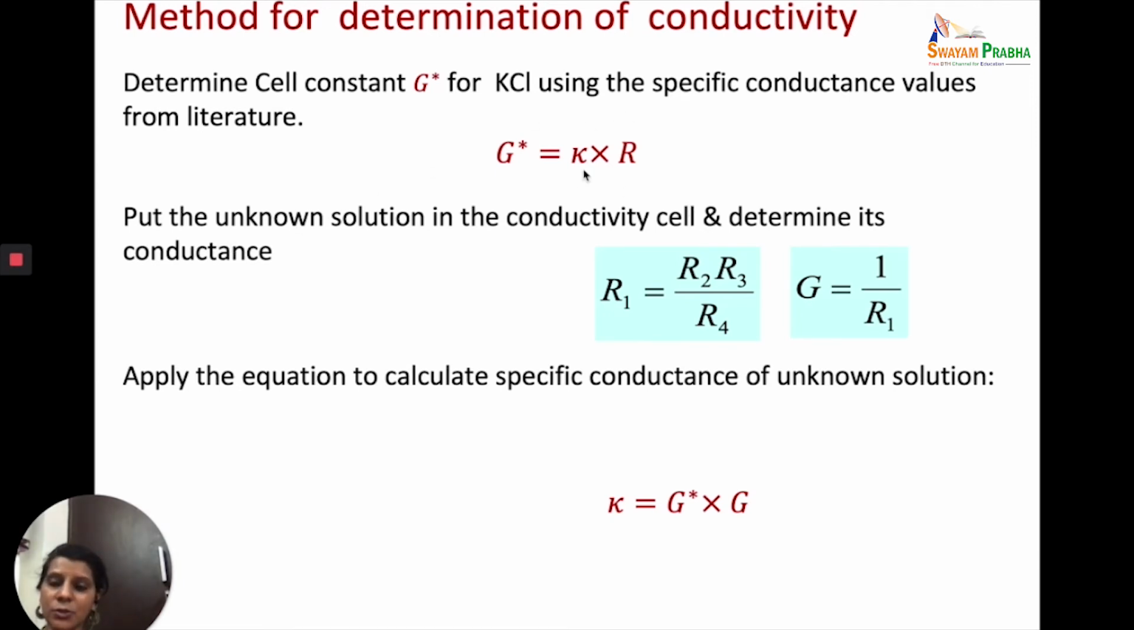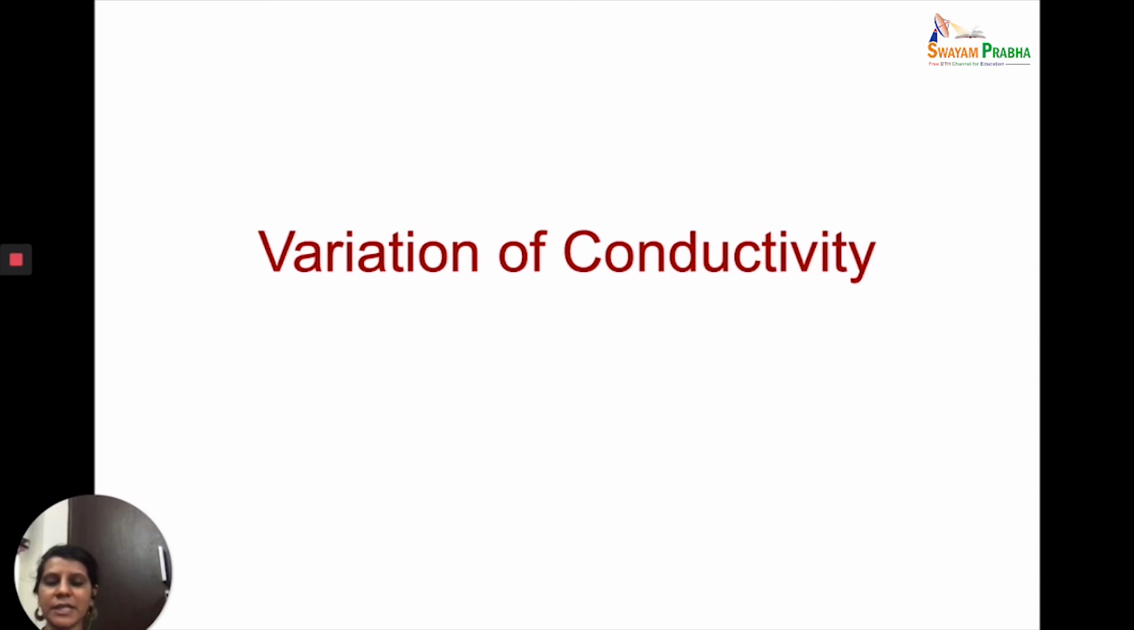Then we take our unknown solution for which we want to find the value of conductivity. We put that unknown solution into a beaker, dip our conductivity cell into it, and find the value of conductance. Now that we have the values of conductance and cell constant, we just use the equation kappa is equal to G star into G to get the value of conductivity, or specific conductance, of our unknown solution. Very, very simple.